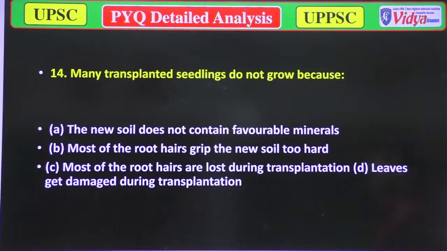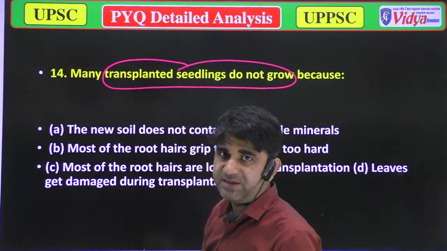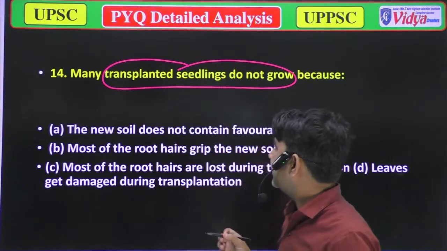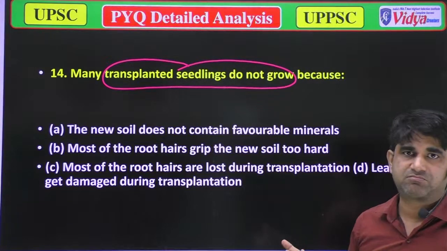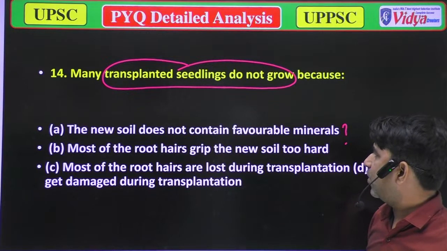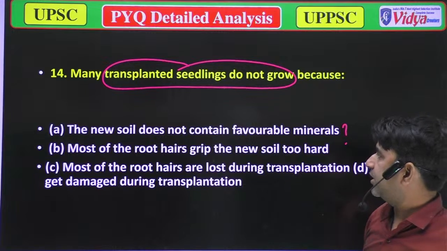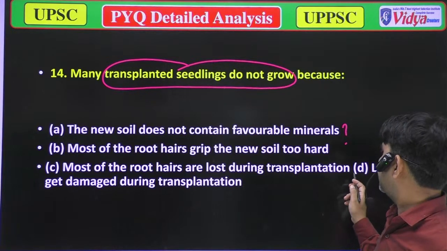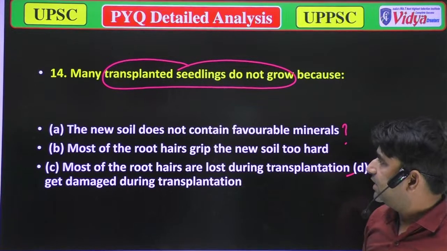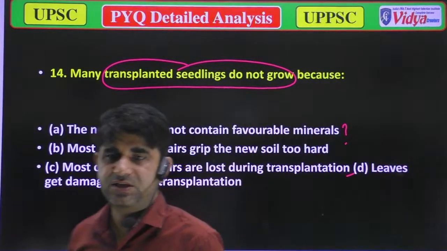Our next question is, many transplanted seedlings do not grow. Why do many transplanted seedlings not grow? Option A, the new soil does not contain favorable minerals. Option B, most of the root hairs drip off, the new soil is too hard. Option C, most of the root hairs are lost during the transplantation. Option D, leaves get damaged during the transplantation. Now it's a simple question, and I think you can answer it. Please be attentive.